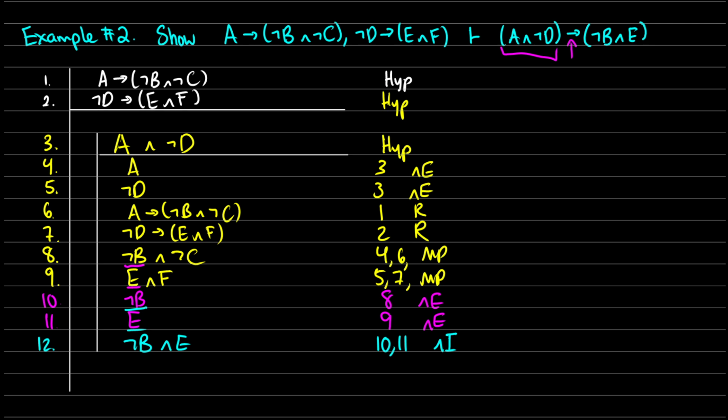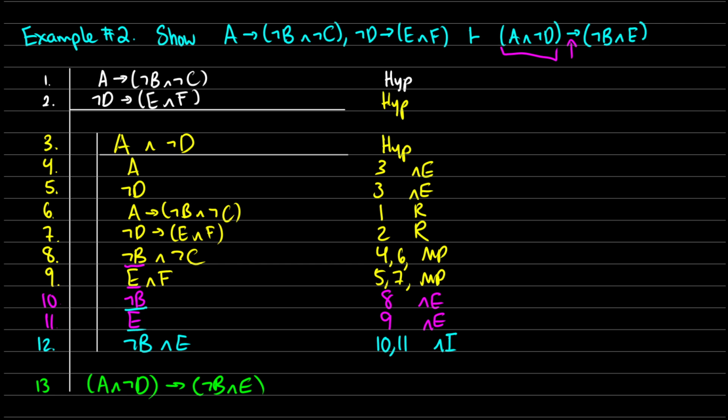So this concludes our conditional proof now, because we're saying if we have A and not D, then we're going to get not B and E. So for our final line in 13, we can say, okay, if we have A and not D, then we're going to get not B and E.